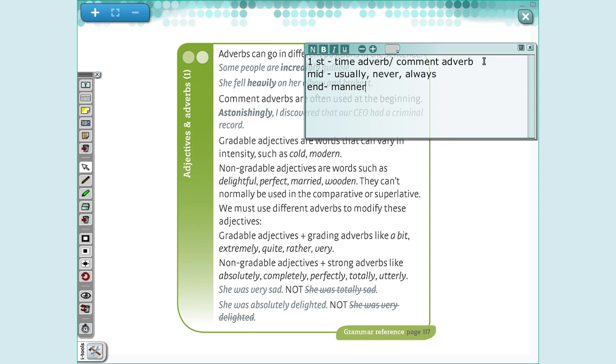He acts suspiciously. Okay, manner adverbs. And when I talk about adverb phrase, we also use at the end. Okay? You can contact me anytime.